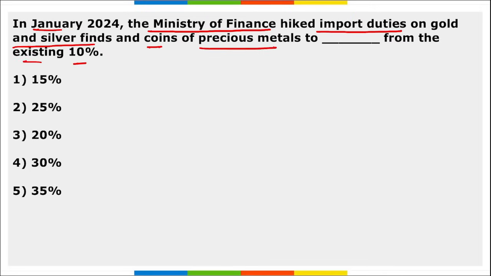So, the import duties on gold and silver fines and coins of precious metals were increased from 10% to 15%. Next, right option here becomes option 1.